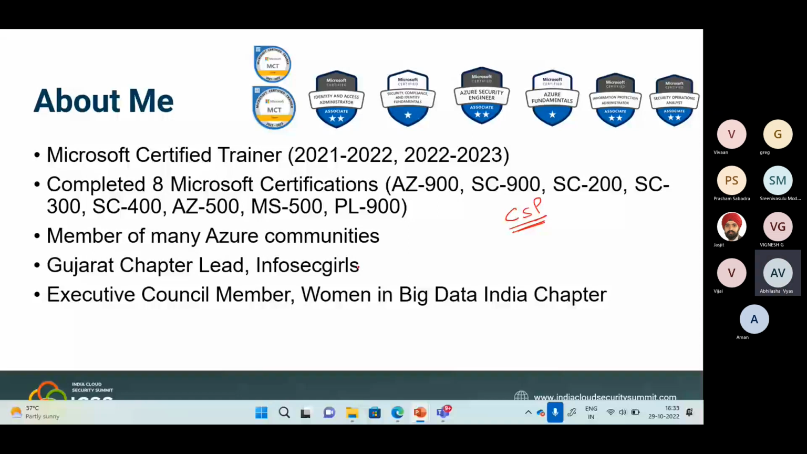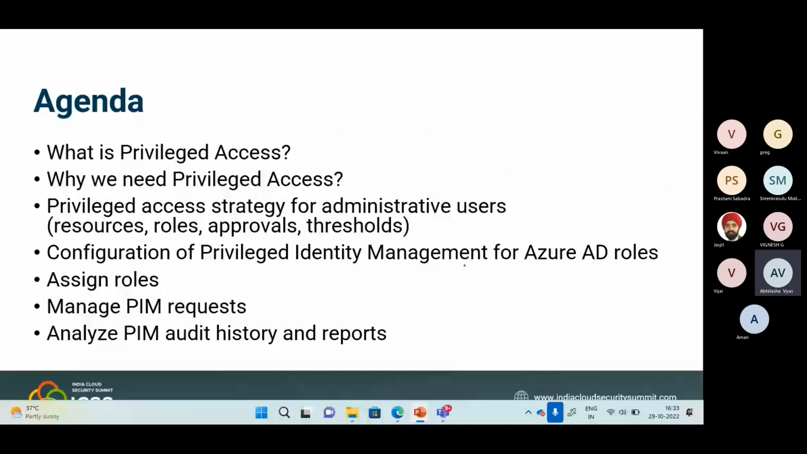And this is today's agenda. First we will start our discussion with what is privileged access and why we need privileged access. I'm sure that you all are working in PIM, but I would like to start from scratch so that if we have any beginner attending this session, they will also understand why this PIM service is very important when we talk about secure access, restricted access to the users, just-in-time access to the resources. So I'll start with a very basic discussion on this topic.